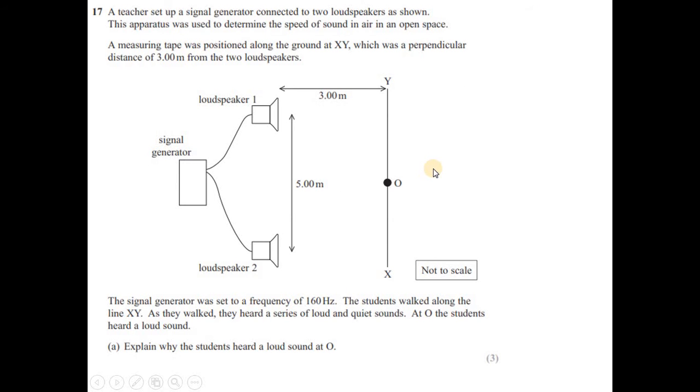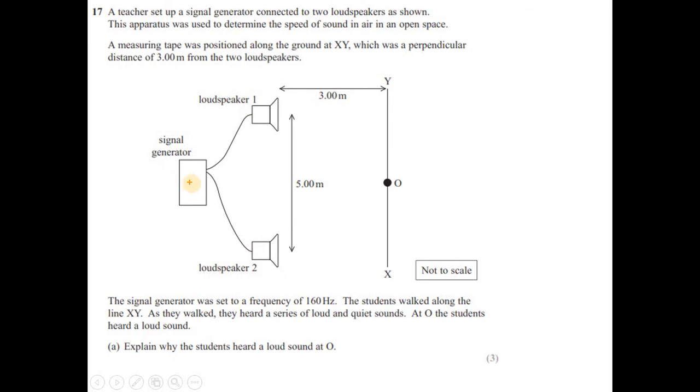A teacher set up a signal generator connected to two loudspeakers as shown. This apparatus was used to determine the speed of sound in air in an open space. A measuring tape was positioned along the ground at XY, which was a perpendicular distance of 3 meters from the two loudspeakers. Okay, this is the arrangement.